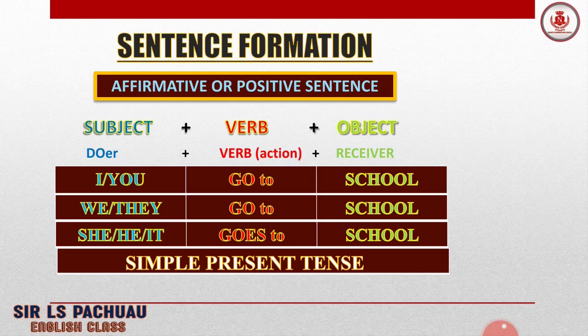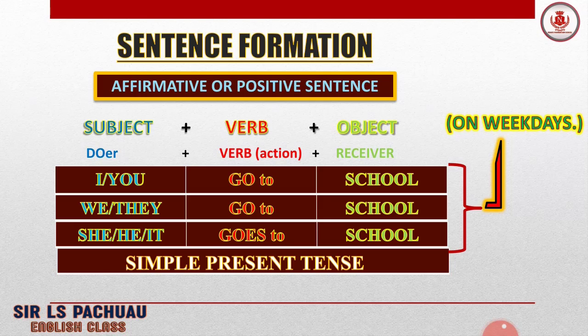We will learn that in the lessons to come. Alright, but I think you have some idea about forming sentences. Okay, let's have a quick recap again. By the way, here, I go to school, we or they go to school, he, she, it goes to school. But you can still say on weekdays. Alright, I go to school on weekdays, you go to school on weekdays, they go to school on weekdays. So we can be specific like this if we want to.